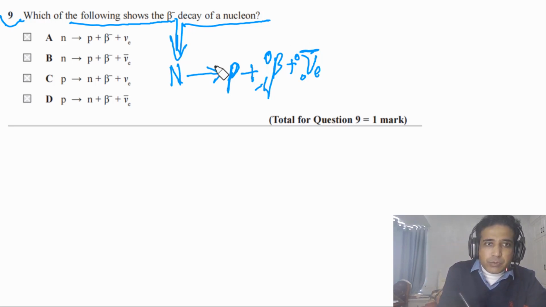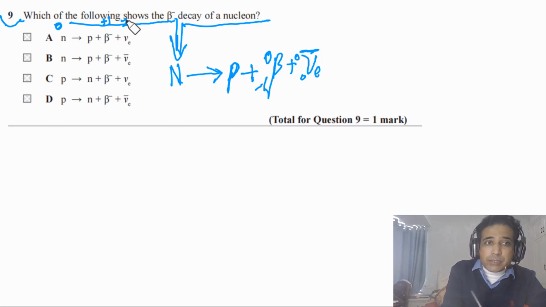If this is clear to you, now look at the given options. Neutron decays into proton, but this one has an electron neutrino. So lepton number is not conserved, because this has lepton number 1, this also has lepton number 1, but the neutron is a hadron, it has 0 lepton number.